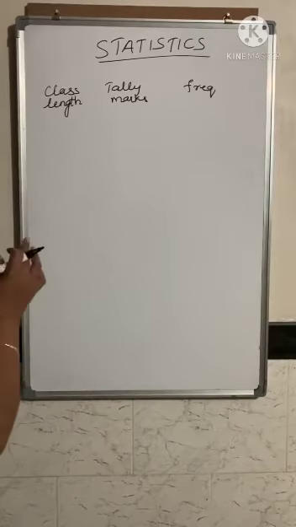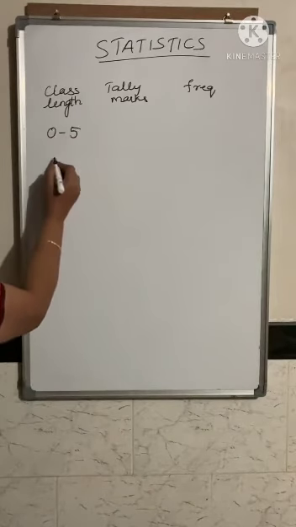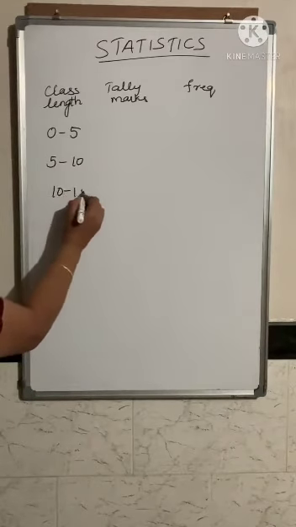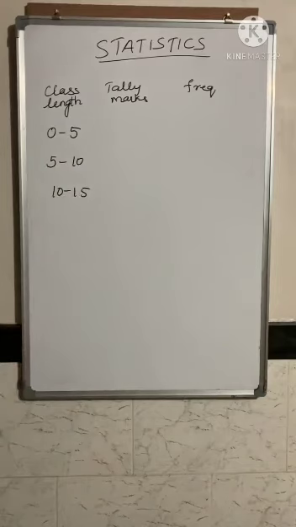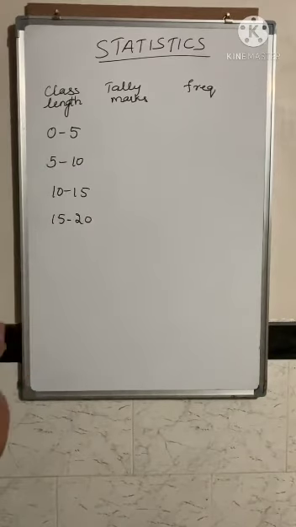Now the classes they have given: you have to choose the class as 0 to 5. Then it is given as 5 to 10. Then it is 10 to 15. So these are the classes they have told to take. You have to take one more, that is 15 to 20, because you have got numbers that are greater than 15 also in this. So you have to take the last class as 15 to 20.